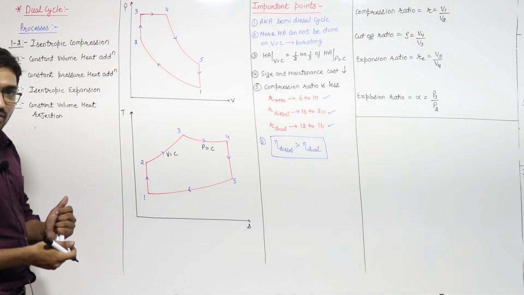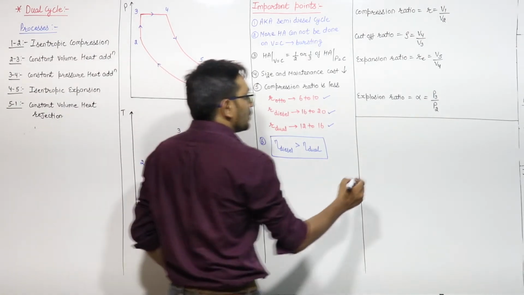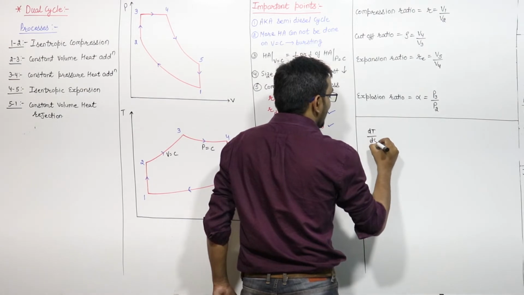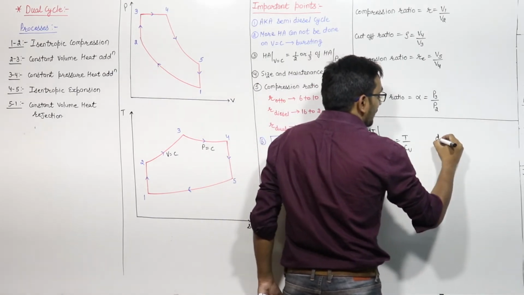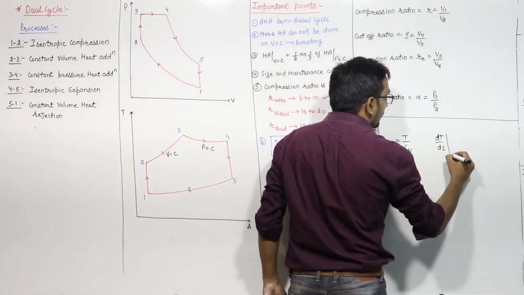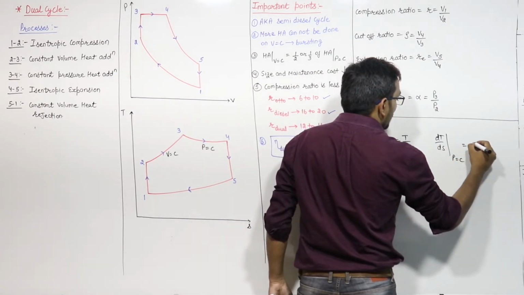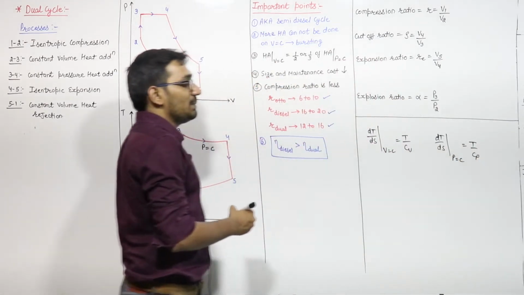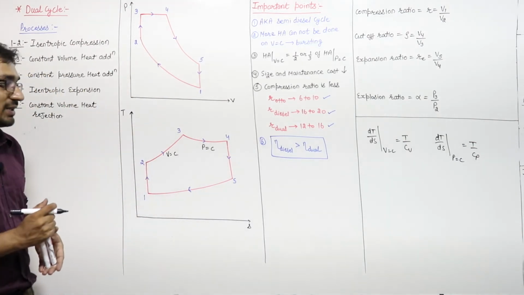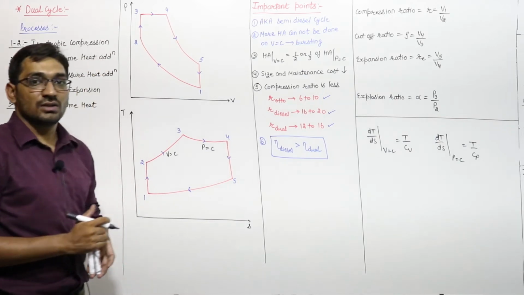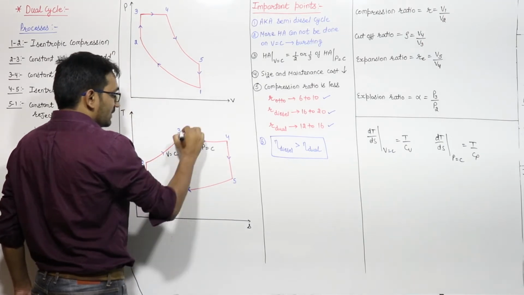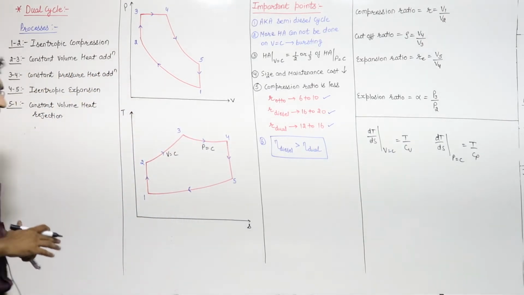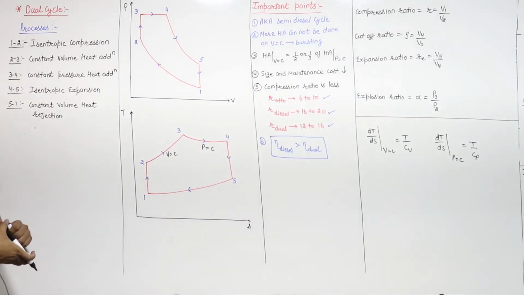And on the TS diagram, from basic thermodynamics, you know that the slope dT by dS in the temperature entropy diagram for constant volume will be equal to T by Cv, and dT by dS, the slope of the curve for constant pressure, will be equal to T by Cp. And we know that Cp is more than Cv, so the slope of the constant pressure curve will be less than the slope of the constant volume curve in the TS diagram. So that's why I show it more horizontal and this more vertical, right? This is the basic concept of thermodynamics. We all know this. So this is the PV diagram, this is the temperature entropy diagram.